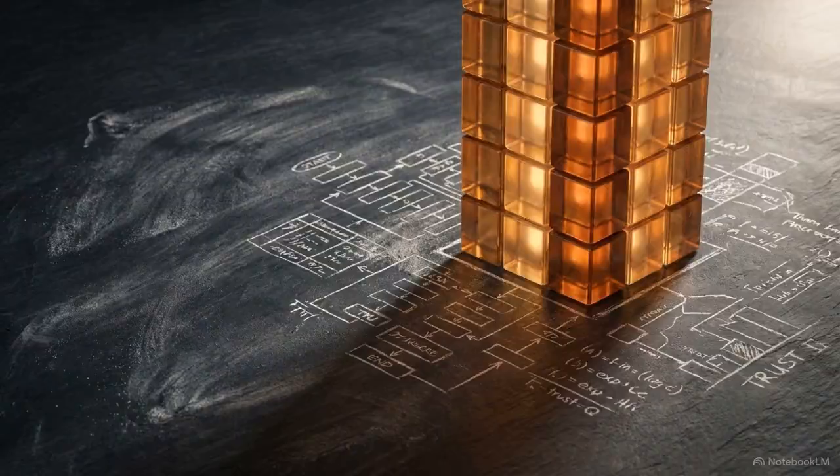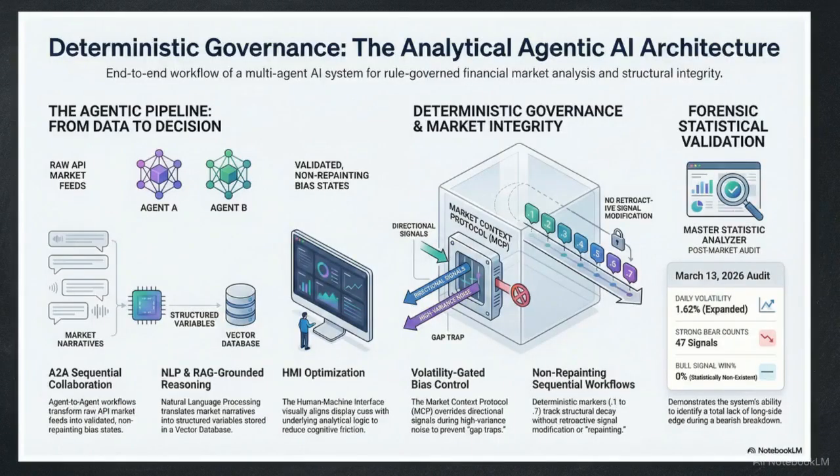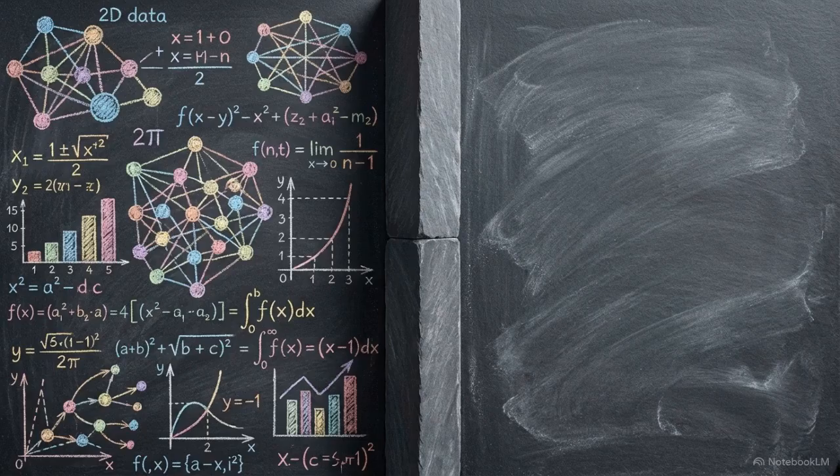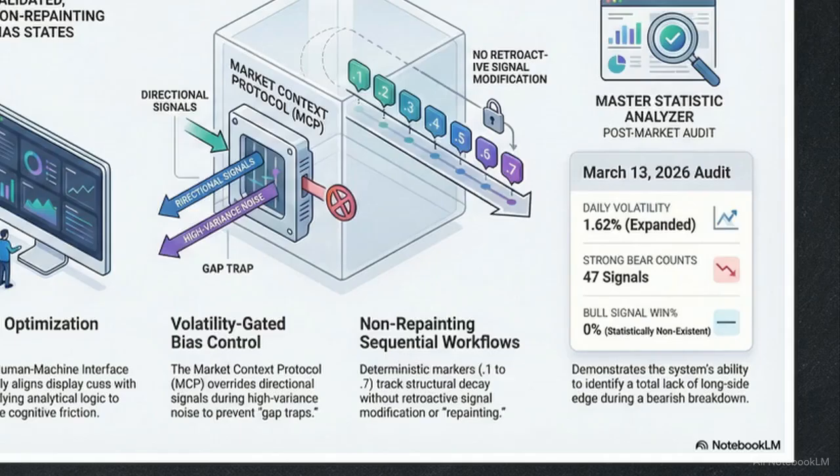The final evaluation comes from the Master Statistic Analyzer. This diagram details its post-market audit, which operates exclusively on closed-bar, mathematically confirmed telemetry from the collapsed week. The system's raw data presents a stark contrast in execution logic. Across the entire breakdown period, the architecture registered 47 strong bear counts versus exactly 4 logged bull counts. The final audit delivered a definitive mathematical proof regarding those 4 bullish signals. They yielded exactly a 0% win rate.